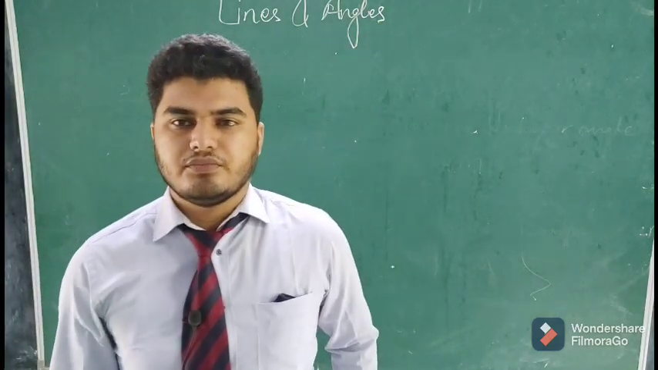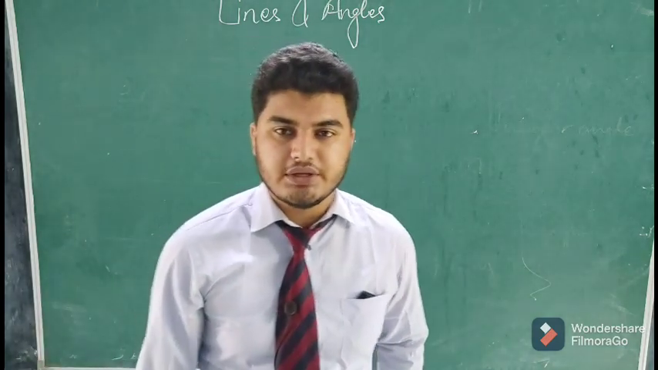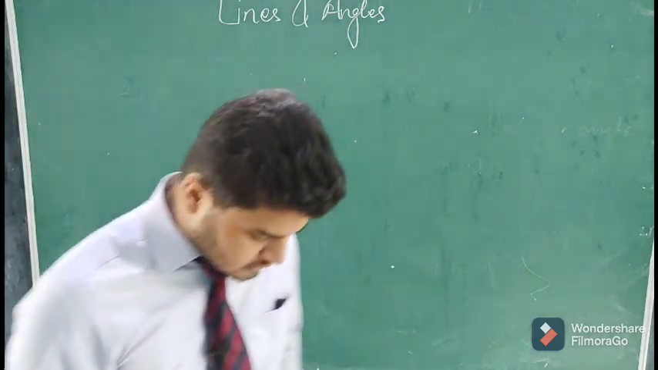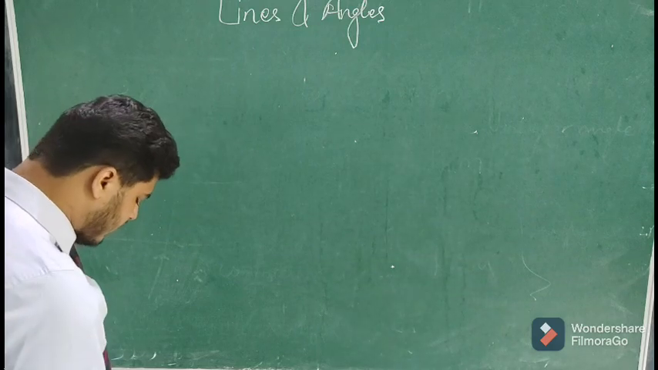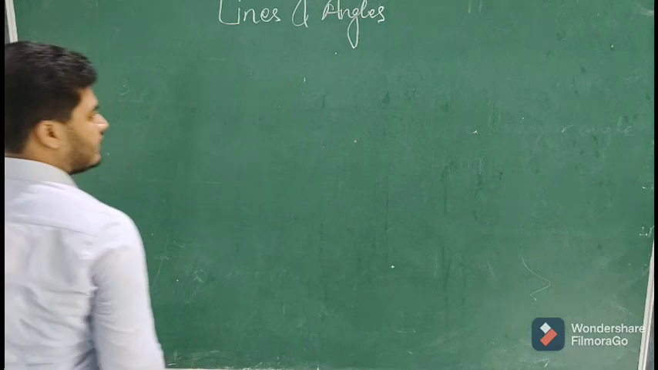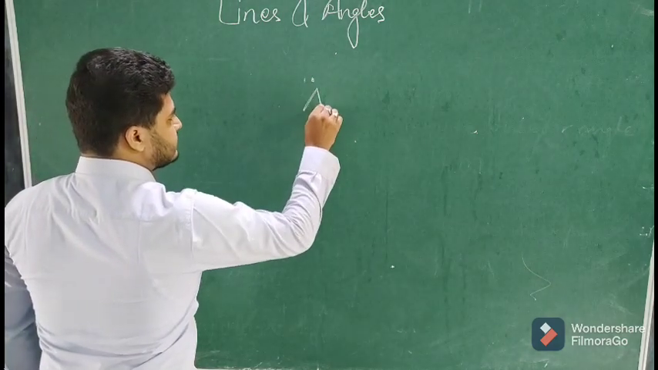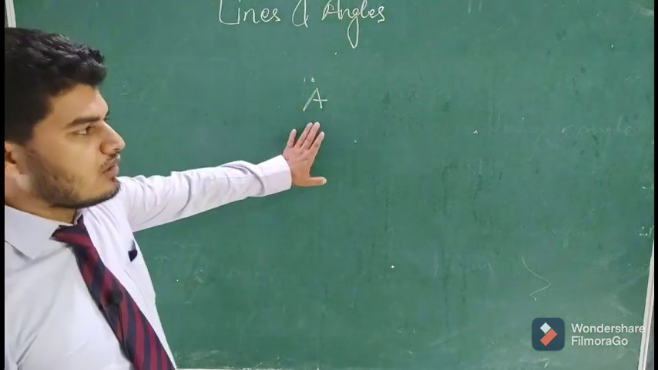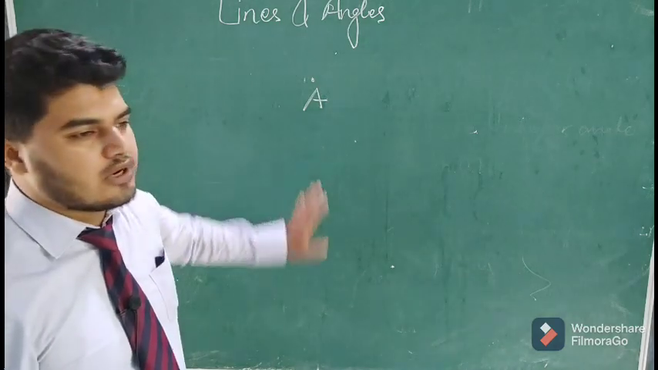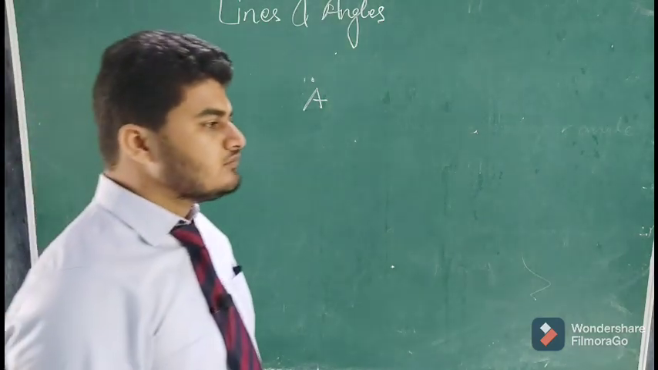So before coming to lines and angles, let's start from the very basics. What is a point? A point is a location on a plane. Like this board is a plane, and if I draw a point and name it A, it's a particular location. So when you are representing a location by a dot, it is called a point, and you give a name to it so that it can be identified by that name.